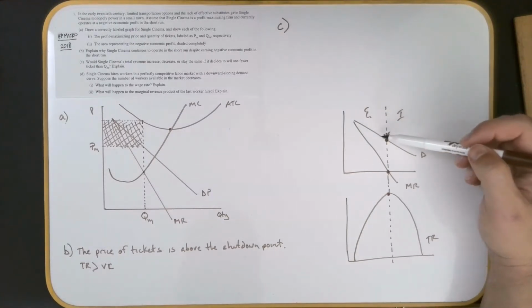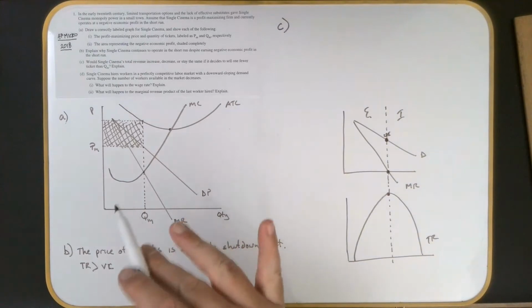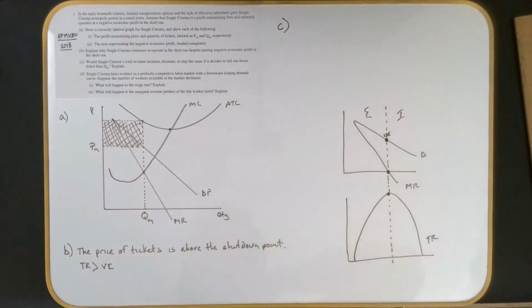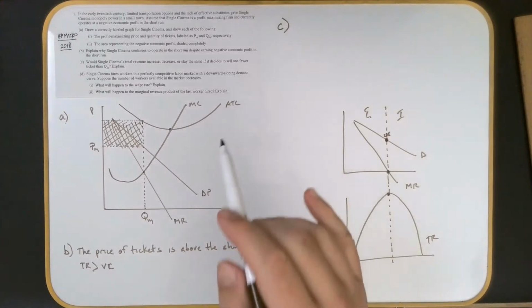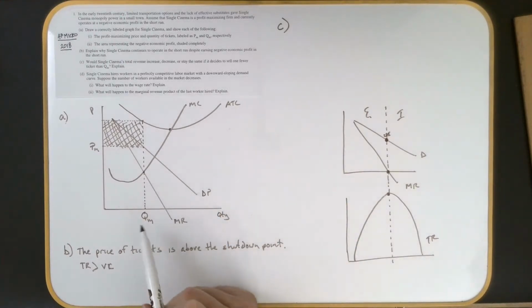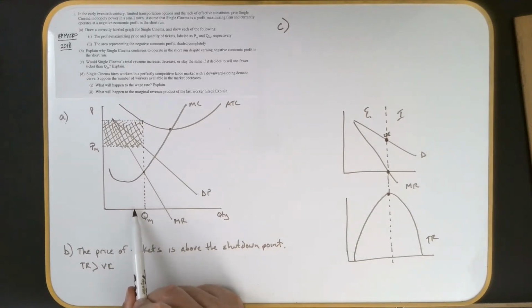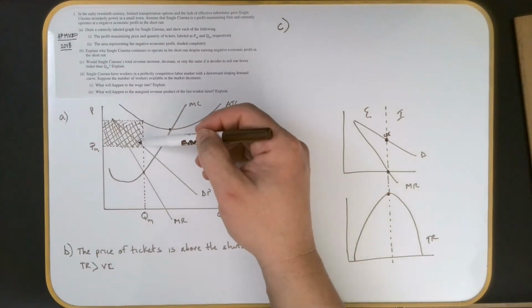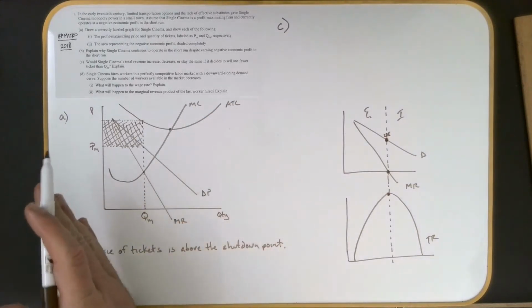So what this question is saying is, would Single Cinema's total revenue increase, decrease, or stay the same if it decides to sell one fewer ticket? Well, let's see what that means. If it's one fewer ticket, that means we're going to the left. If you go to the left, that's a higher spot on the demand curve, but we're in the elastic zone.